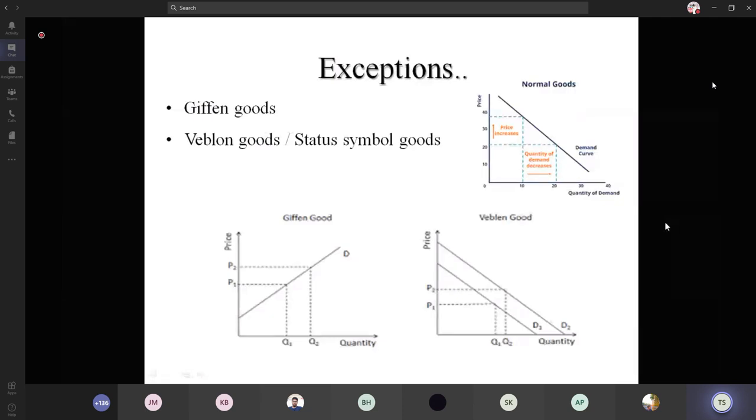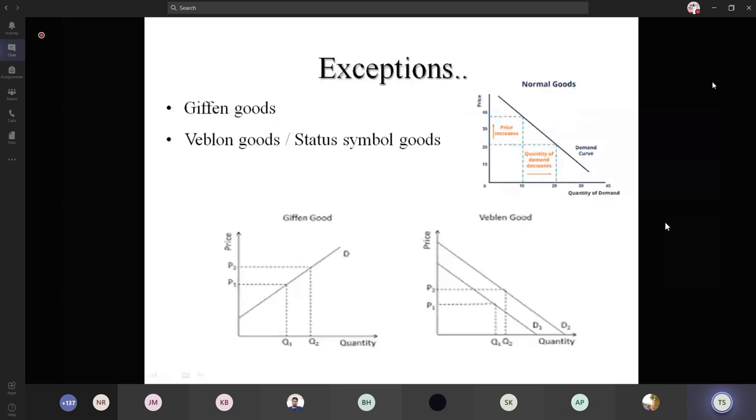See the diagram. It shows the upward sloping demand curve. In the Giffen good picture, prices are measured on the y-axis and quantities on the x-axis. When the price increases from P1 to P2, the quantity also increases from Q1 to Q2. So this is considered an exception of the law of demand.